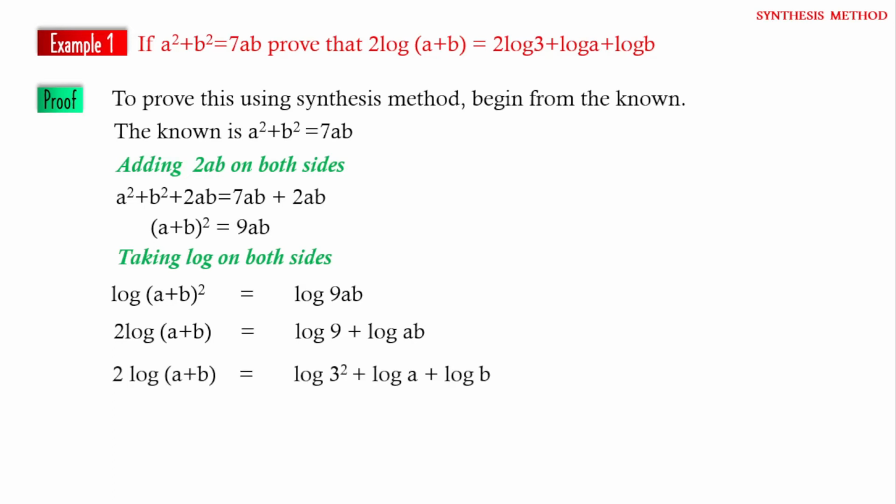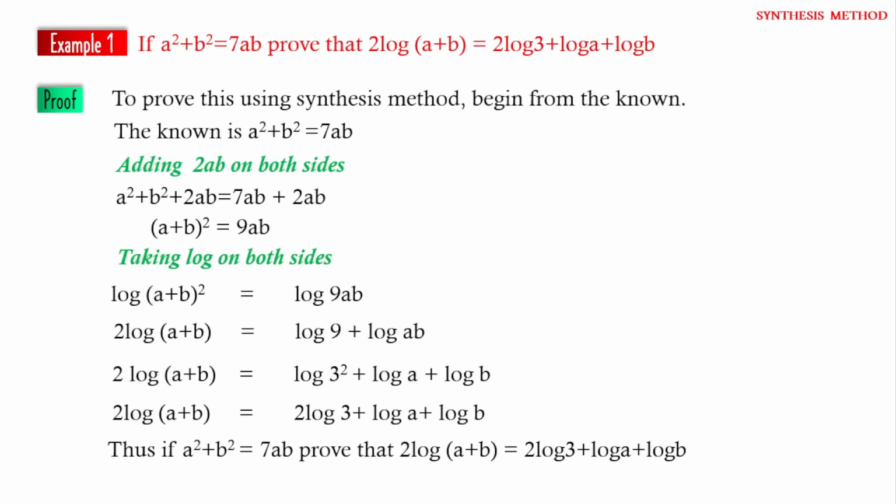From that, we can write 2 log of (a plus b) equal to log of 3 square plus log of a plus log of b. From that, we can write 2 log of (a plus b) is equal to 2 log 3 plus log a plus log b. Thus, if a square plus b square equal to 7ab, which proves that 2 log of (a plus b) is equal to 2 log 3 plus log a plus log b.